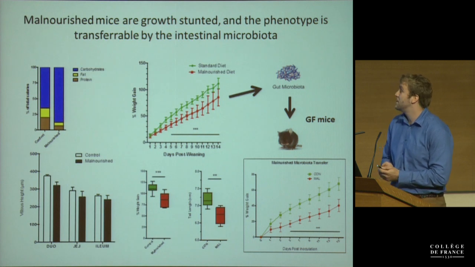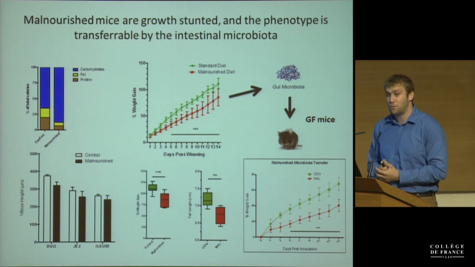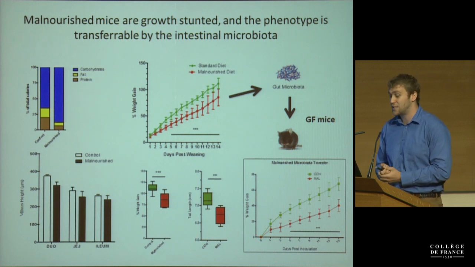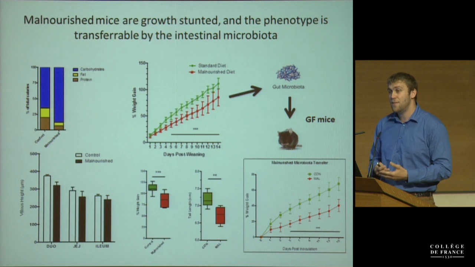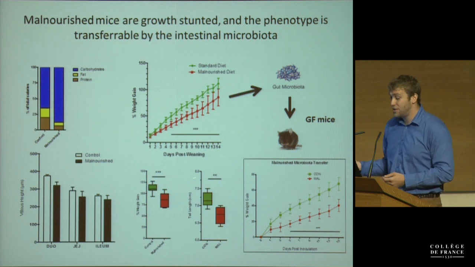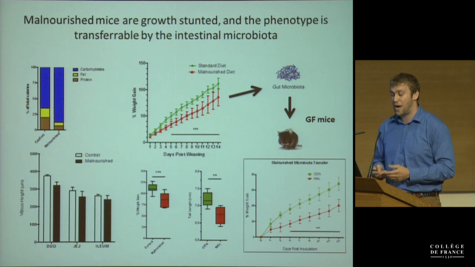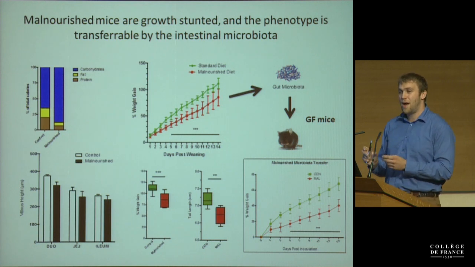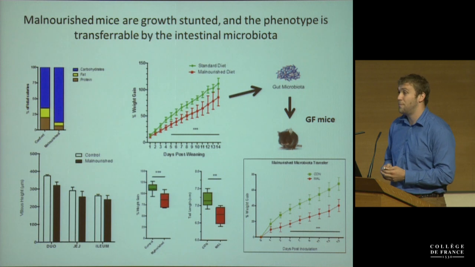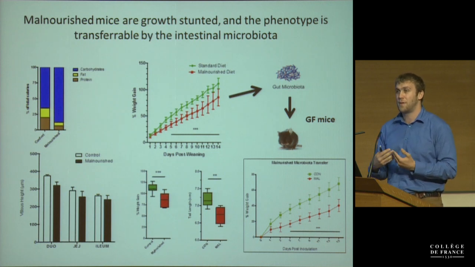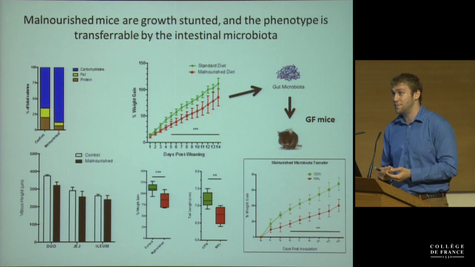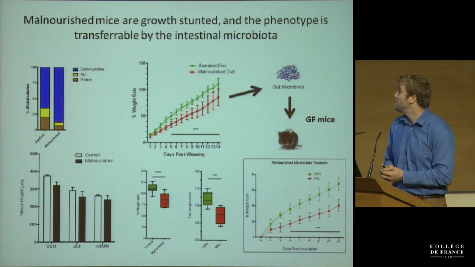So the first thing we noticed when we put mice on these two different diets is that the mice on the malnourished diet become growth stunted, and it's about 25% less weight they gain. The mice look fine, they just don't grow as much, and you can see their tail lengths are shorter, and that's a surrogate marker for how long the mouse is. So the mice actually become growth stunted on this diet, and it's a moderately malnourished diet. So this is different from, say, the severe protein malnutrition that you'd see in kwashiorkor.